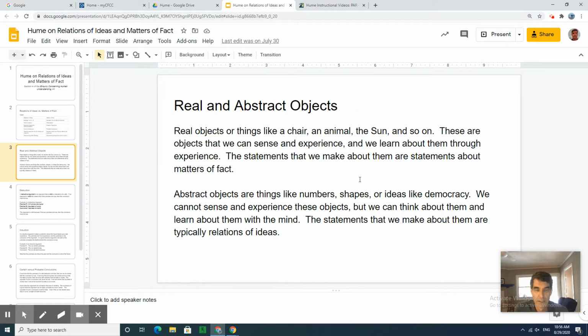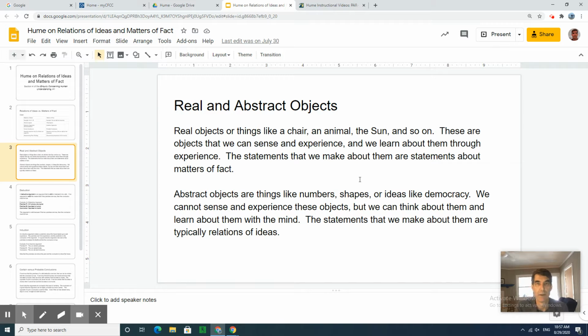Well, what are abstract objects then? For Hume, abstract objects can be things like numbers and shapes, and abstract ideas like the idea of democracy or something like that. And these are all abstract objects. So we don't really think of numbers or shapes as physical things, right? The number 2 is not a physical thing. It's an abstract object, if you will.